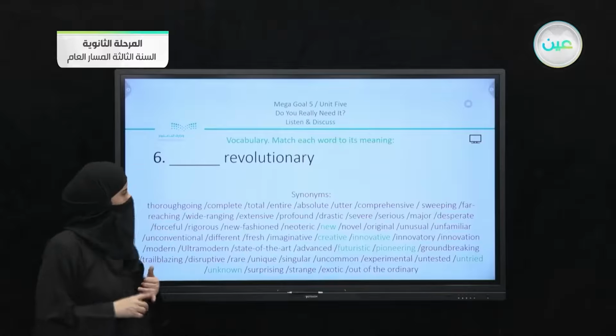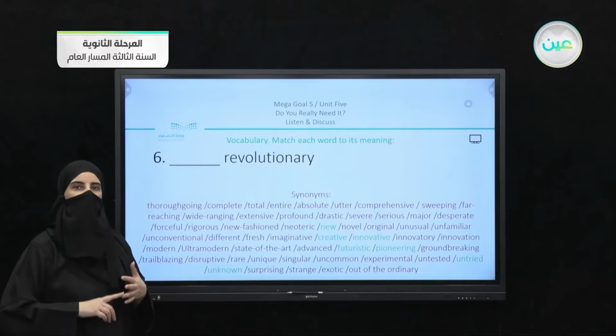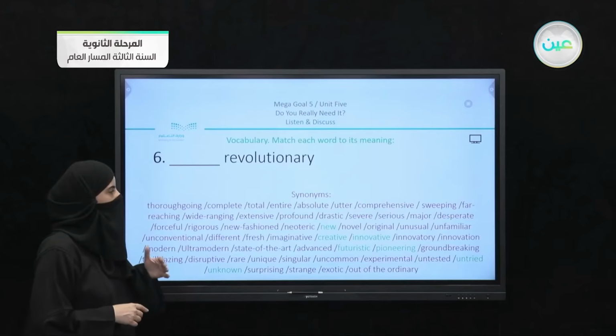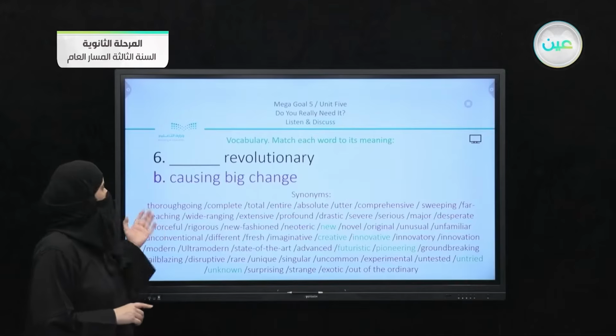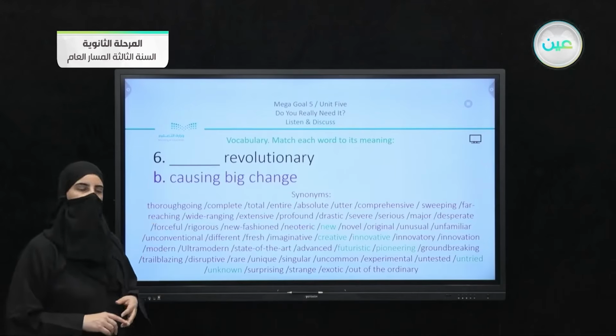So they can be close to saying that something is new, creative, innovative, futuristic, pioneering, untried, or unknown. So all of these meanings are related to the meaning that we have in the book, which is B, causing big change.